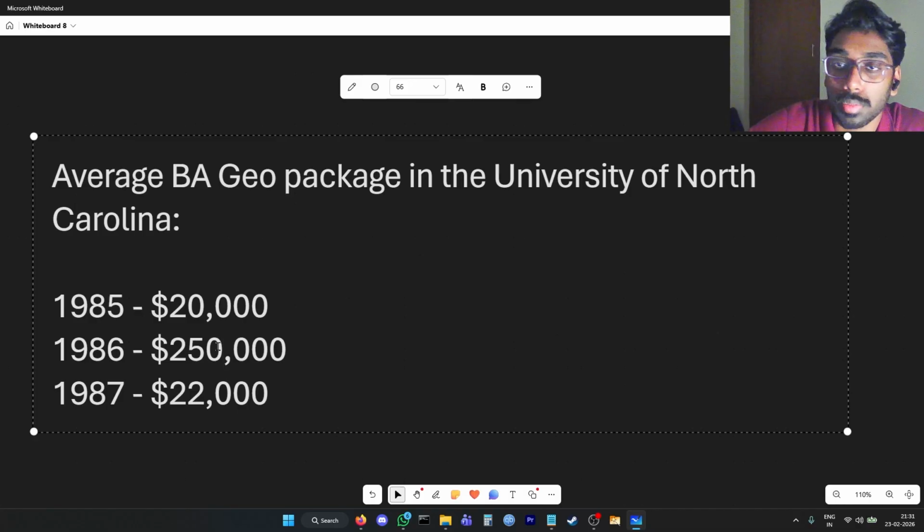But we shouldn't expect 250K, right? Because it's not a realistic package. We have Jordan as the outlier, and that clearly has a very big impact. It gives too much weight to his own salary, which we can't expect from others typically. So, what do we do here? We use the median, right? Because clearly the mean does not work for this place.